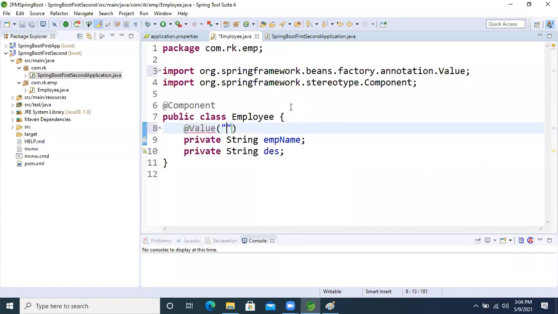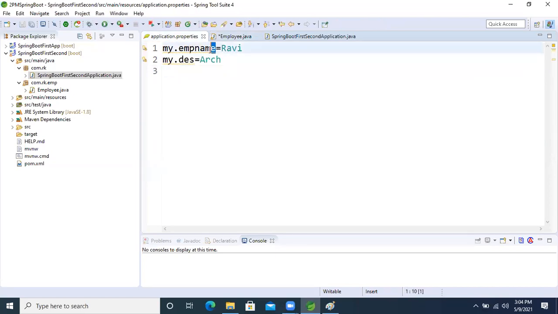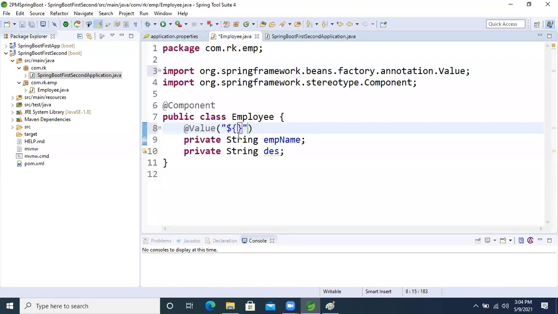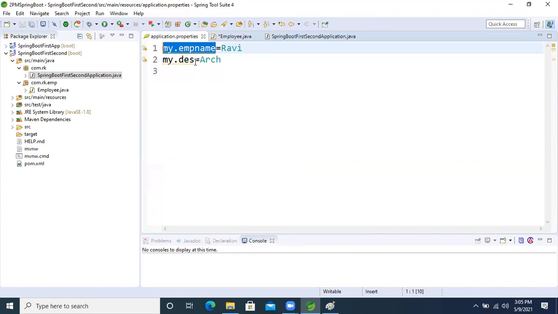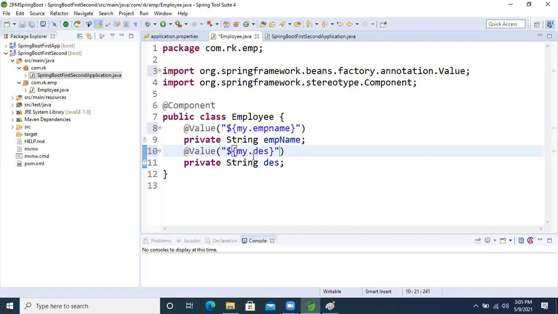Inside the @Value annotation, to read data from the property file, we specify a dollar symbol with open and close curly brackets, and give the key. Then the value will become the one from the file. Then another @Value, with a dollar symbol and the key of the other variable. Copy this one and paste it. That's it.